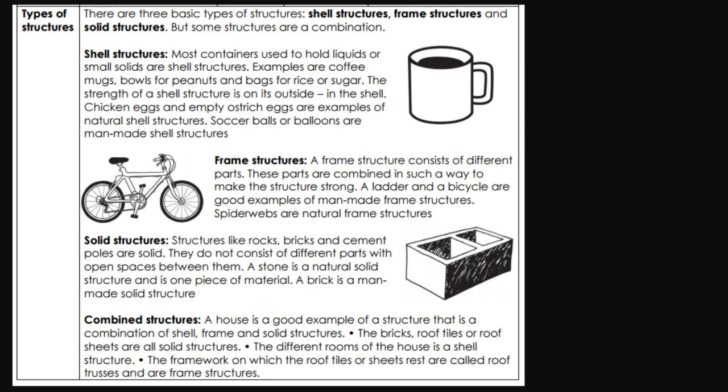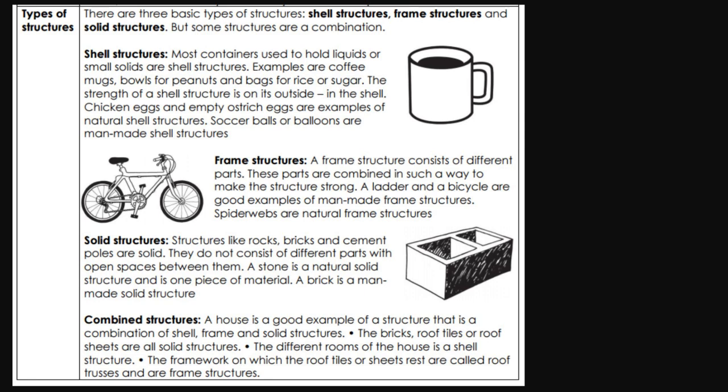Frame structures. A frame structure consists of different parts. These parts are combined in such a way to make the structure strong. A ladder and a bicycle are good examples of man-made frame structures. Spiderwebs are natural frame structures.